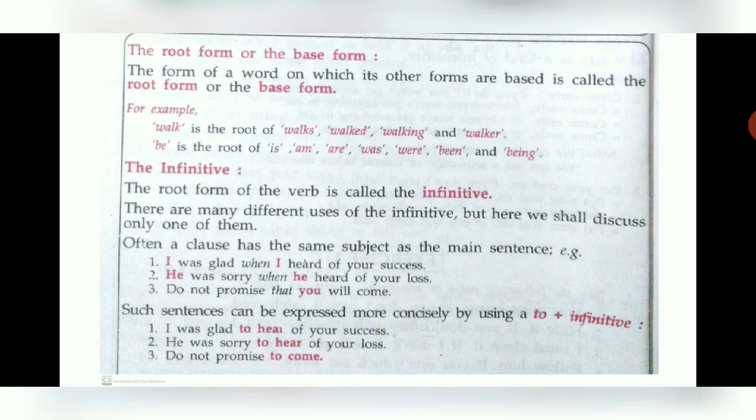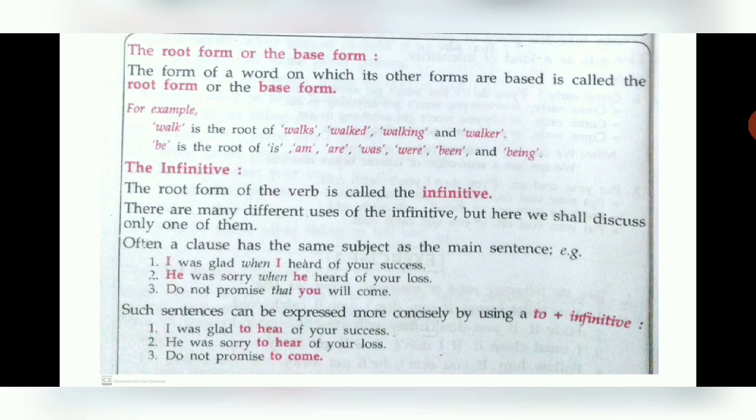Now if you see the word, for example, they have given you walk. Walk is the root and the main word. From this main word, the root word or the base word, we can make other words like walks, walked, walking and walker, or he is walking, he will be walking, or he has walked.